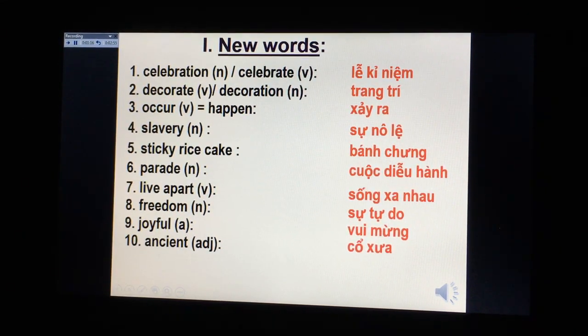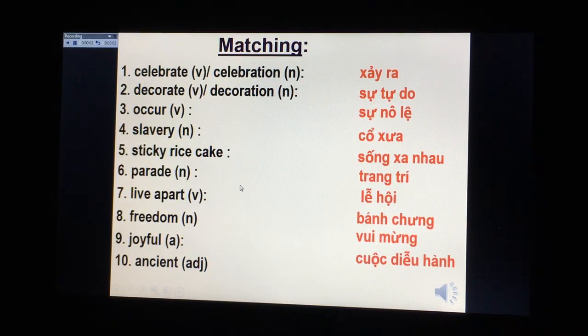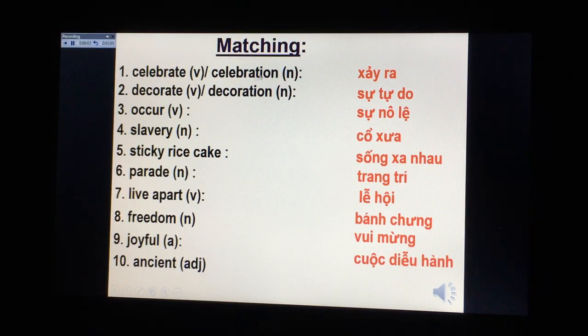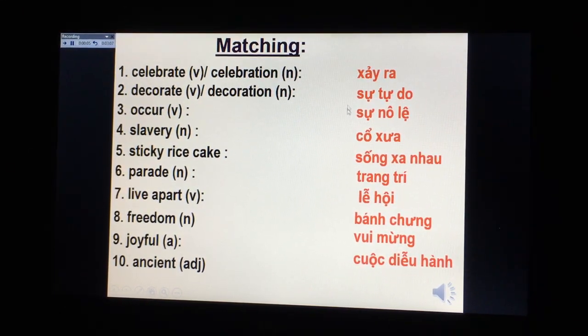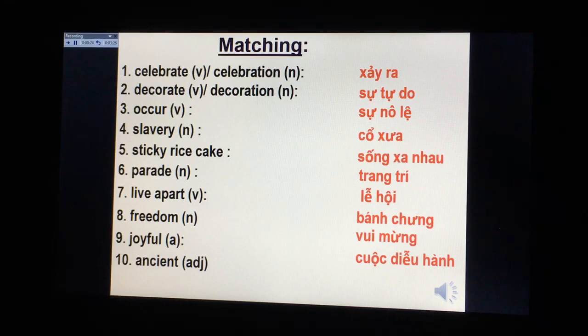Now, you look at the new words and their meanings, and then I want you to match the English words with the correct Vietnamese meaning. We have the words you have already learned. Now I want you to think of their meanings and you match the English words with the correct Vietnamese meaning. 10 seconds for you. 5, 4, 3, 2, 1, 0.